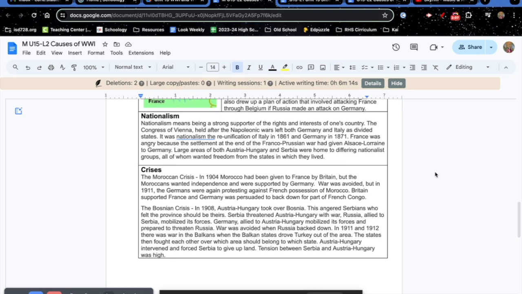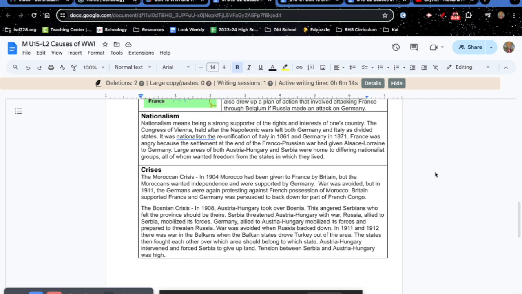Crises. The Moroccan crisis. In 1904, Morocco had been given to France by Britain, but the Moroccans wanted independence and were supported by Germany. War was avoided, but in 1911, the Germans were again protesting against the French position in Morocco. Britain supported France, and Germany was persuaded to back down in return for part of the French Congo.